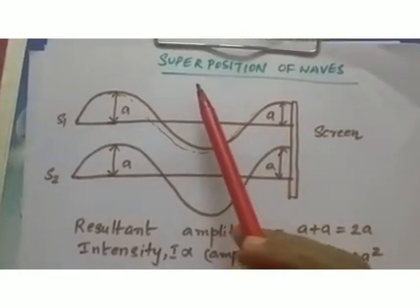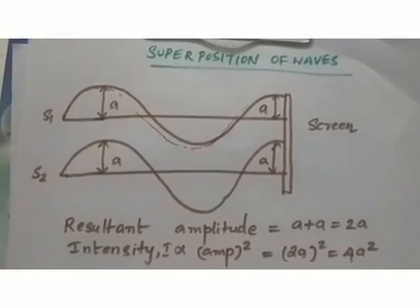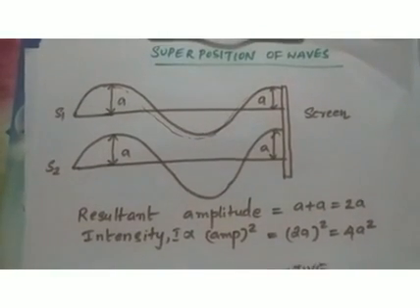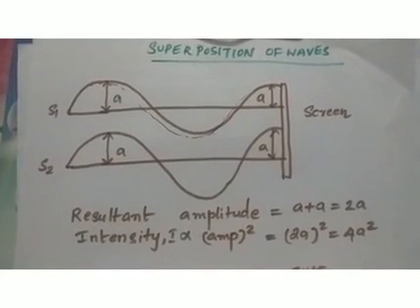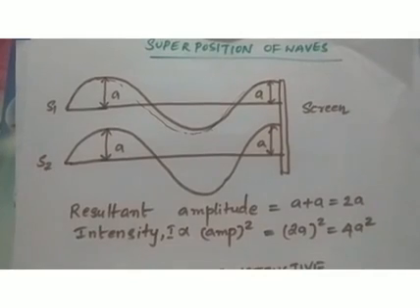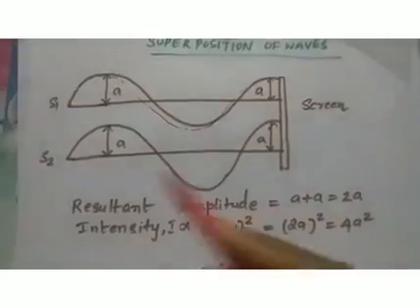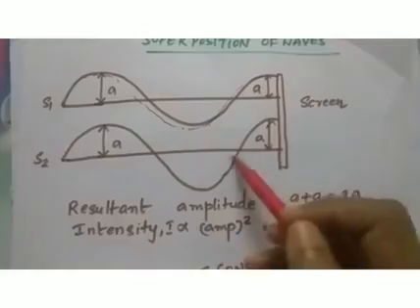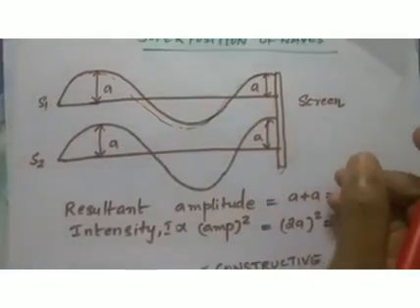Next we can discuss the most important concept, that is superposition of waves. What do you mean by superposition of waves? First we can explain an example, afterwards we can come back to the superposition. You know that light travels in the form of waves. So here consider two sources S1 and S2 which produce waves as shown below. S1 produces a wave like this, S2 produces a wave like this, and the waves produced by these two sources reach the screen at the same time.